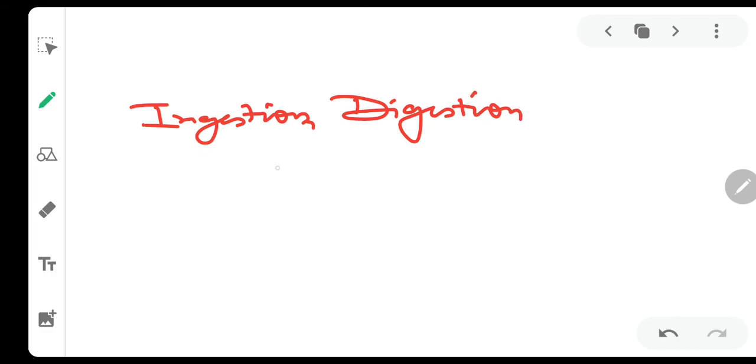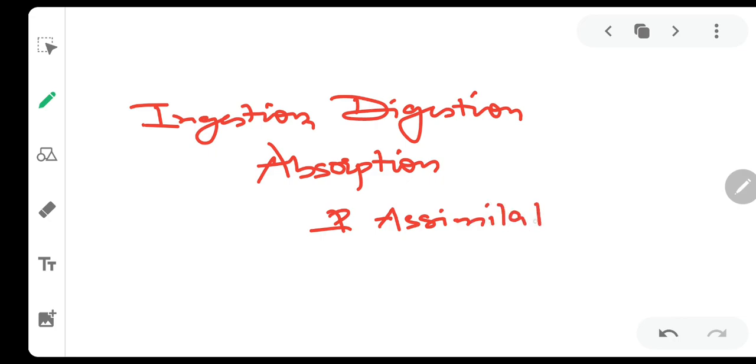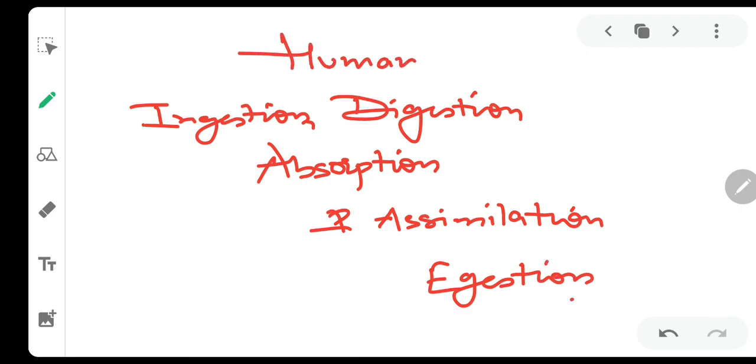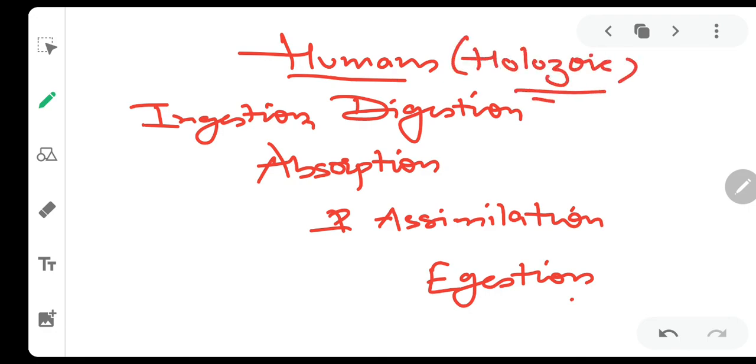Now when we say holozoic, we know that the holozoic mode of nutrition will include ingestion, digestion, absorption, assimilation, followed by egestion. So all this we will discuss in detail about humans, because they show in detail the holozoic mode of nutrition. So we'll discuss all in the next class.